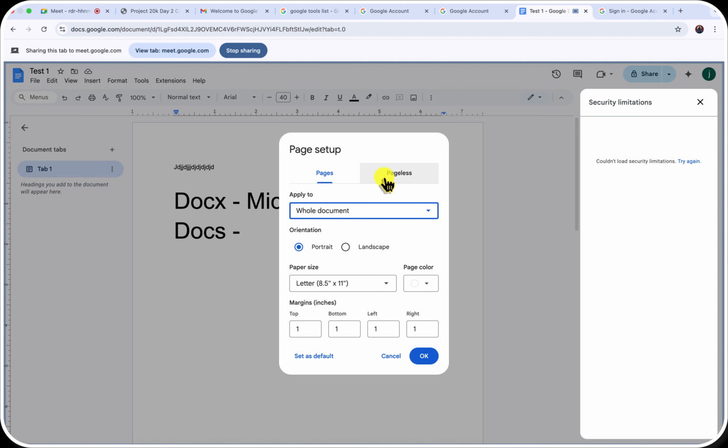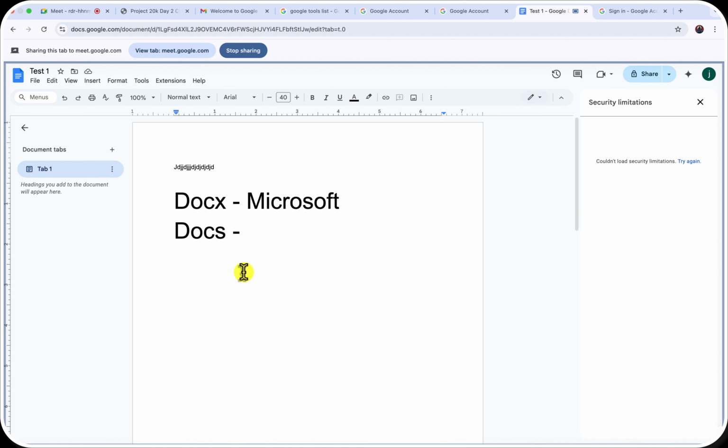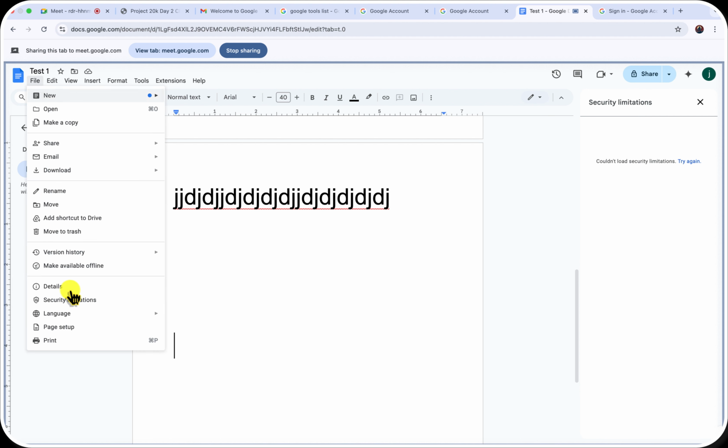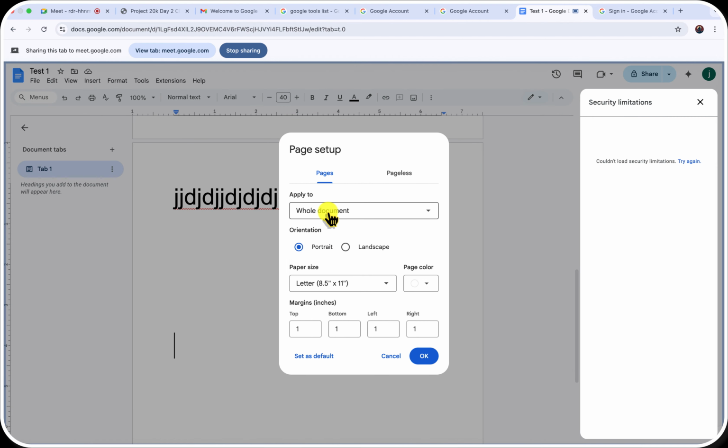All right, let me just explain this. Basically, what I wanted to do is tell Google I want this page to be in portrait mode, and I want this other one to be in landscape mode. I don't know why it's not showing that, but it's telling me to apply it to the whole document.